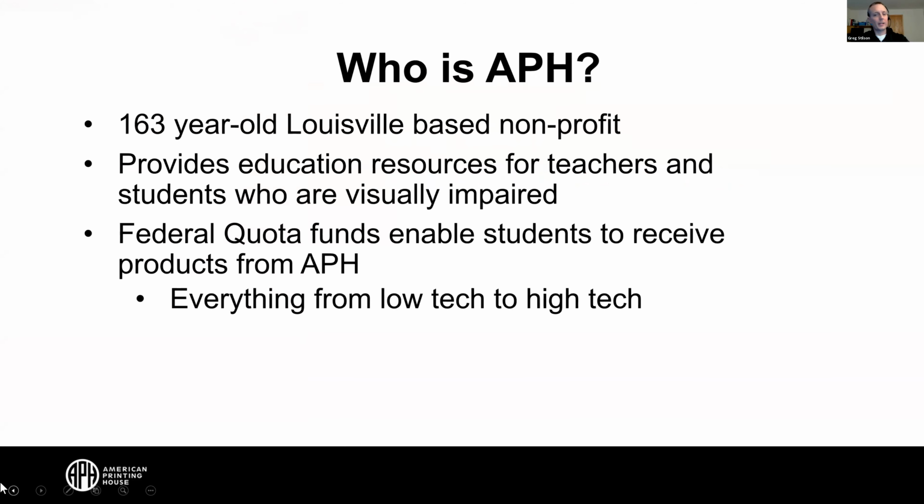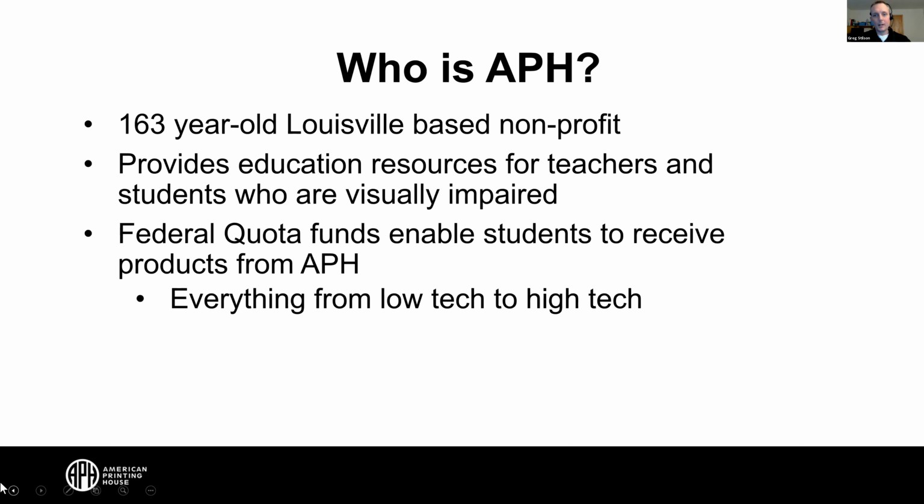Who is APH? Who are we? The American Printing House for the Blind is a 163-year-old Louisville-based nonprofit. We are federally funded by the federal government here, and we basically provide educational resources for students and teachers of the visually impaired.